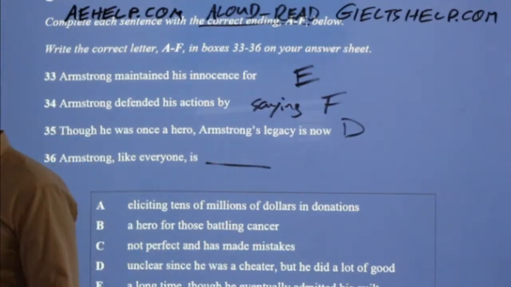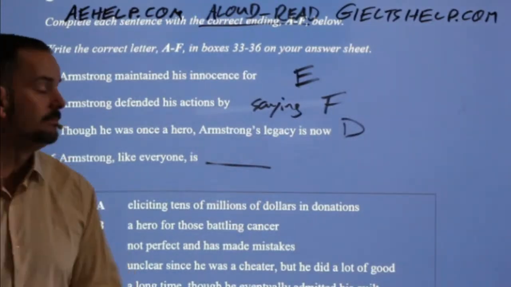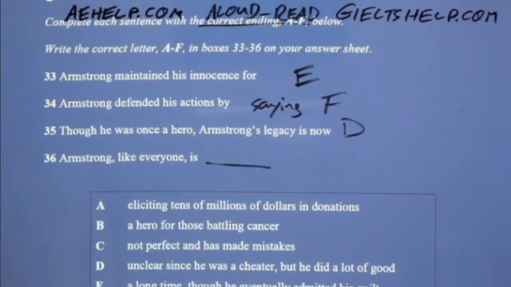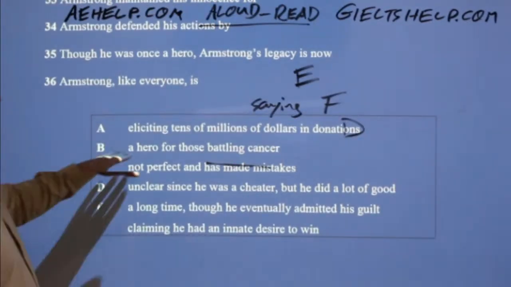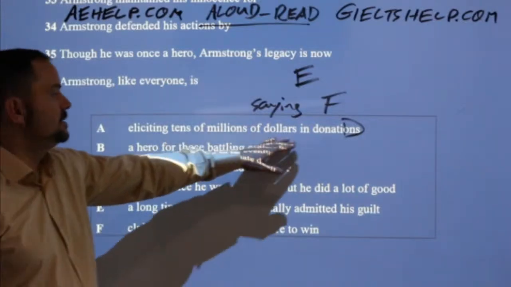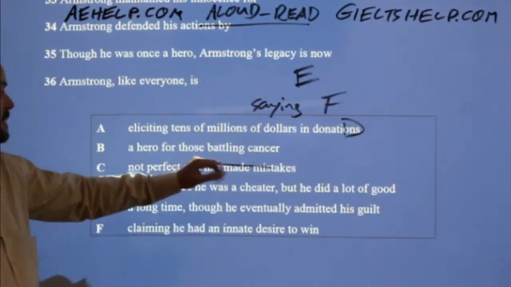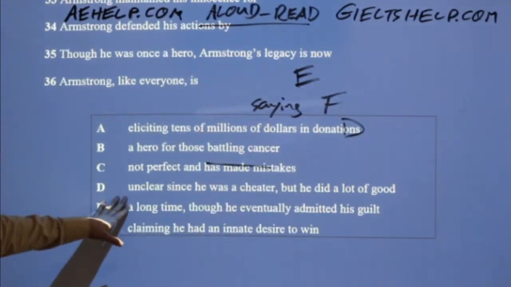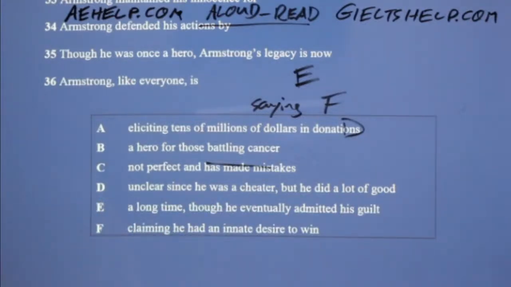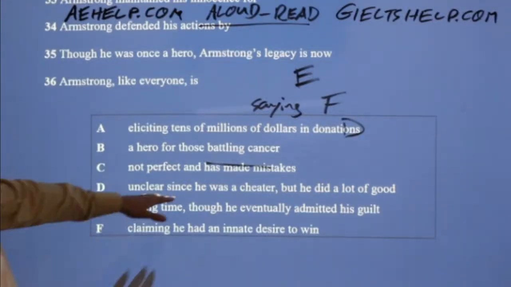Armstrong, like everyone, is what? It's human, yeah. That's the word I would choose. So, eliciting tens of millions of dollars, a hero for those battling cancer, not perfect and has made mistakes, unclear since he was a cheater. Okay, which one is human? Yeah, C, not perfect and has made mistakes.